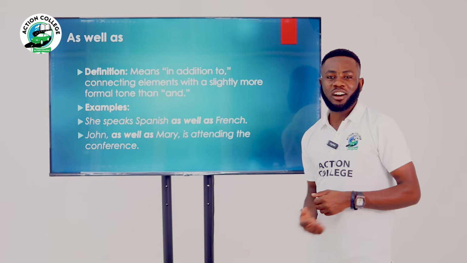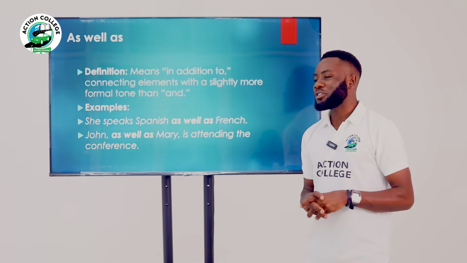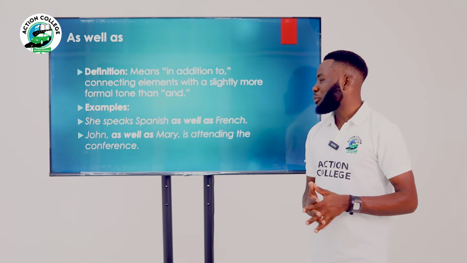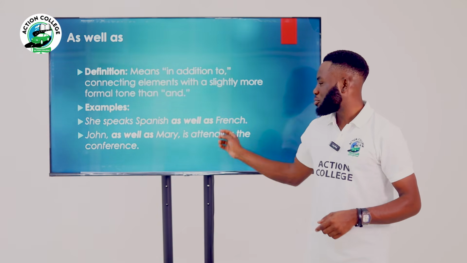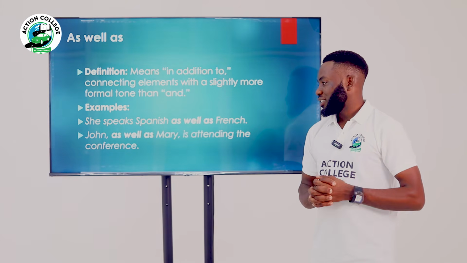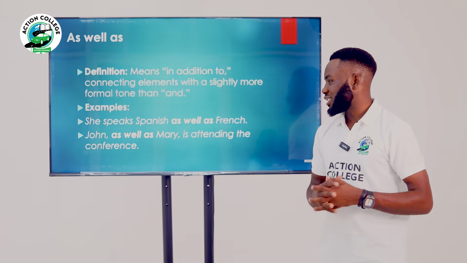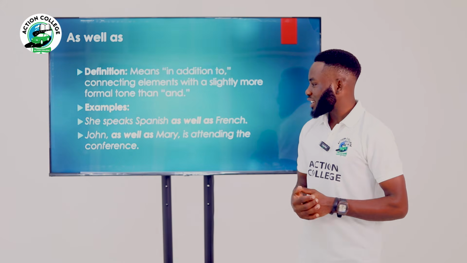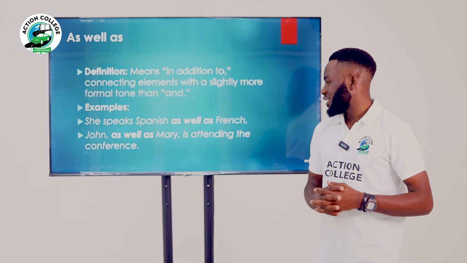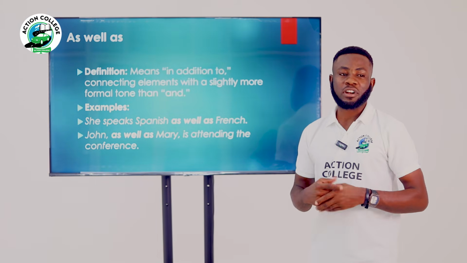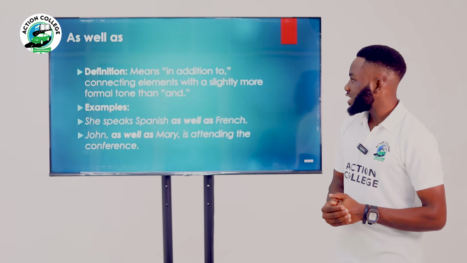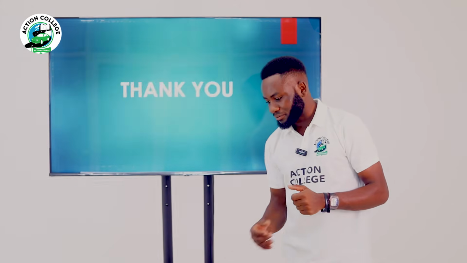From now on, if you really enjoy the lessons from this channel, make sure that you stop the habit of using and, but you bring in as well as expressions if you really followed this lesson. And then the second example is, John as well as Mary is attending the conference. John as well as Mary is attending the conference. This is the as well as expression.